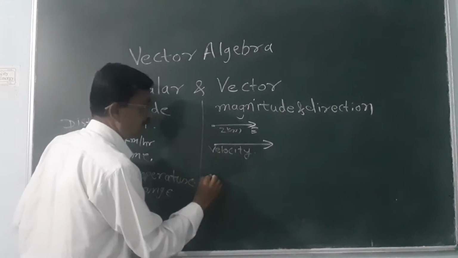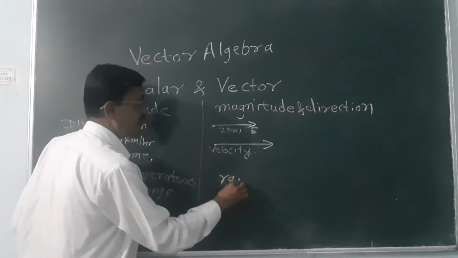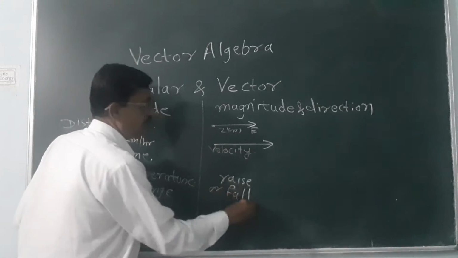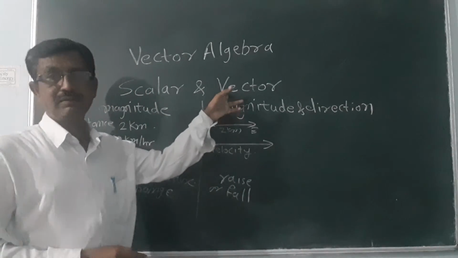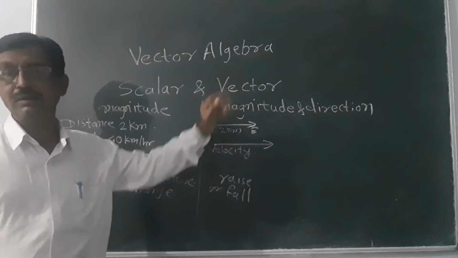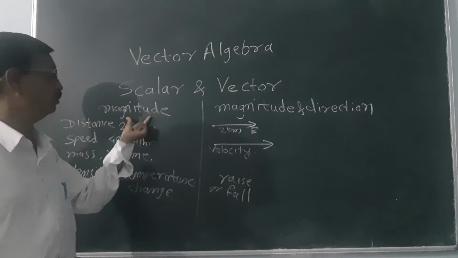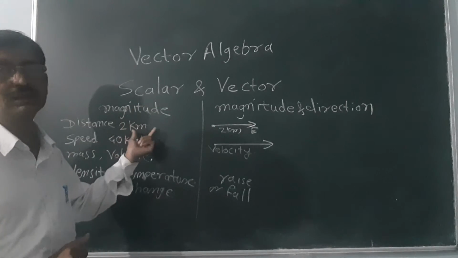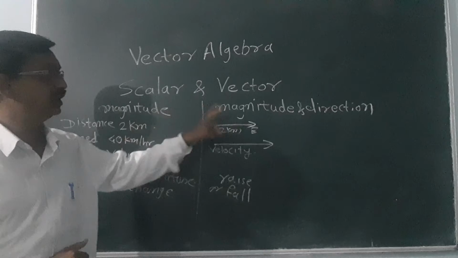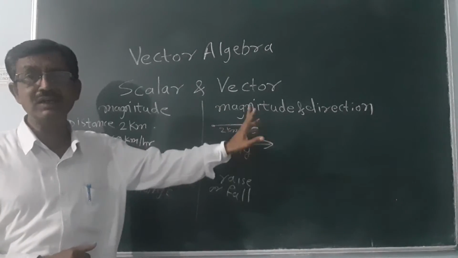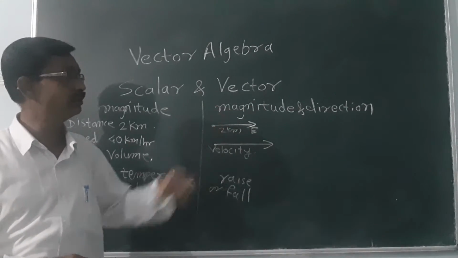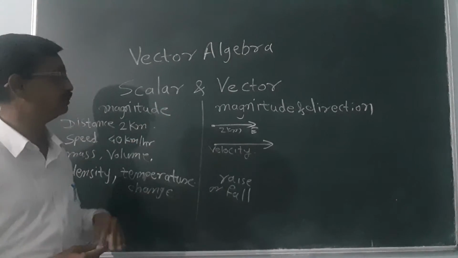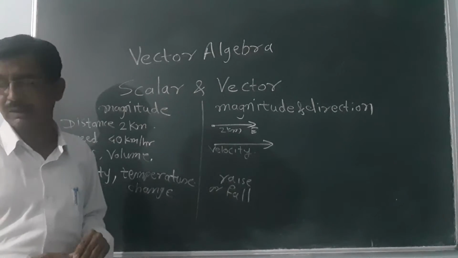But if we say the temperature rises or falls, then it can be represented as a vector quantity. So in this way, whenever only magnitude is sufficient to describe that quantity completely, then it is a scalar quantity, and whenever magnitude as well as a direction is needed, then those quantities are represented as a vector quantity. So this is the introductory part about the scalar and vector.